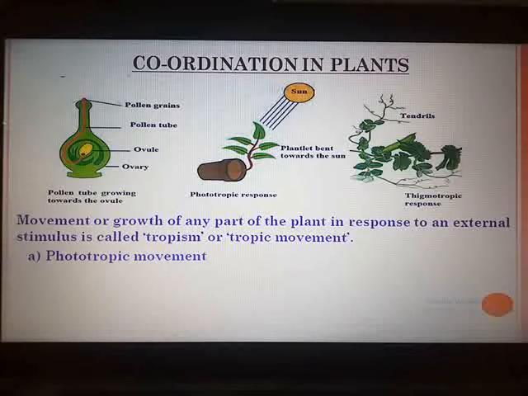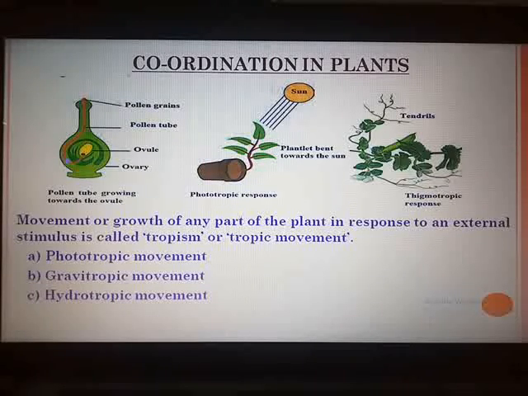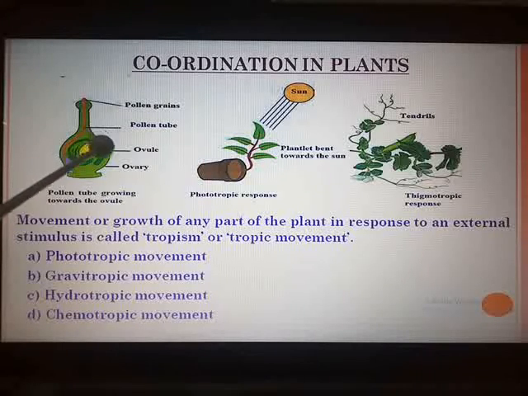The next movement is shown by the root system of the plants. They respond to stimuli like gravitation and water. These responses are called gravitropic, and when towards water they are called hydrotropic movement. Similarly, the movement shown by plants in response to specific chemicals is called chemotropic movement. For example, the growth of the pollen tube towards the ovule.